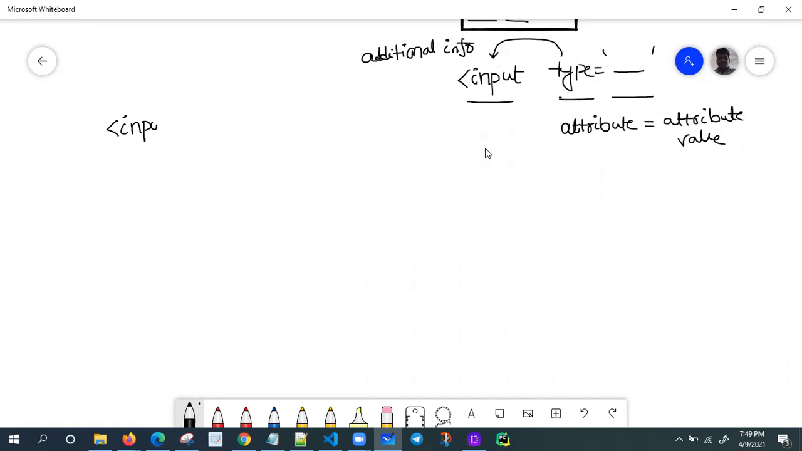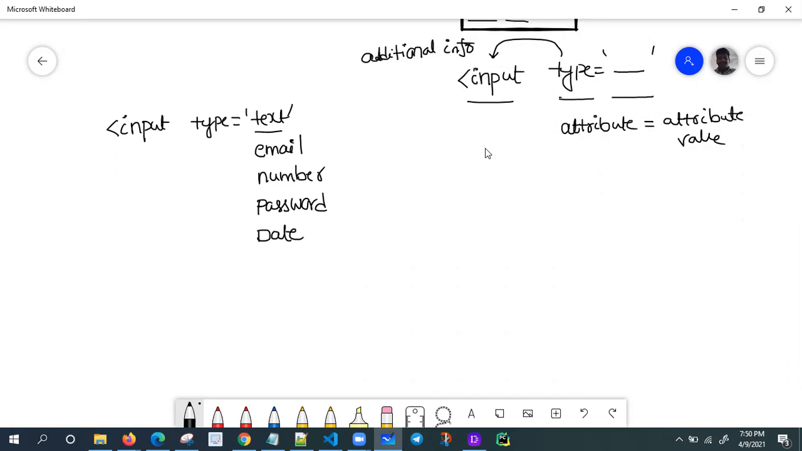Input type equal to text, if I want a text box. Then if I want the user to enter an email, input type equal to email. If I want to allow only numbers, input type equal to number. For encrypted data like a password, input type equal to password. If I want to allow the user to enter a date, input type equal to date.